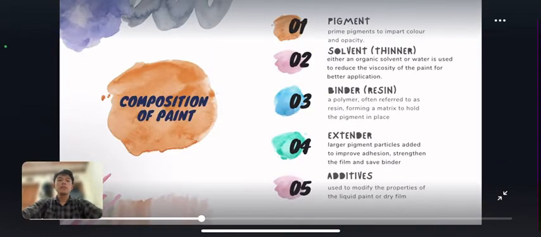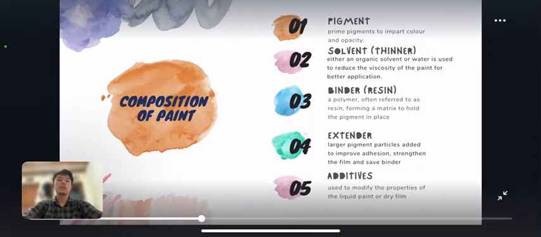Composition of paint. 1. Pigment: prime pigments to impart color and opacity. 2. Solvent, sometimes called thinner: either an organic solvent or water is used to reduce the viscosity of the paint for better application. 3.